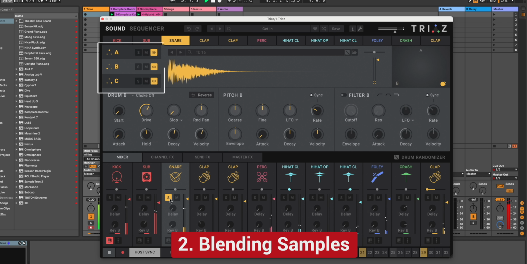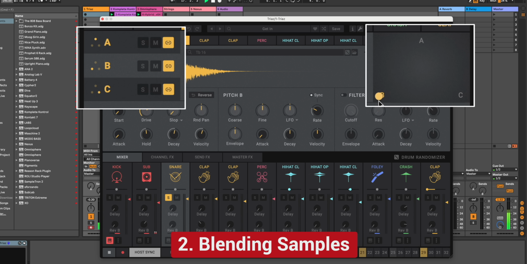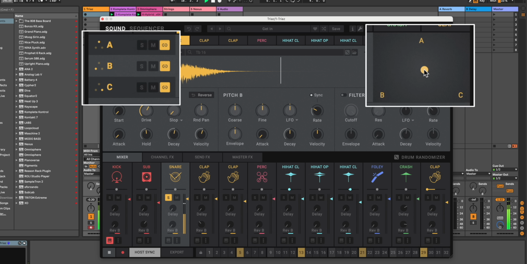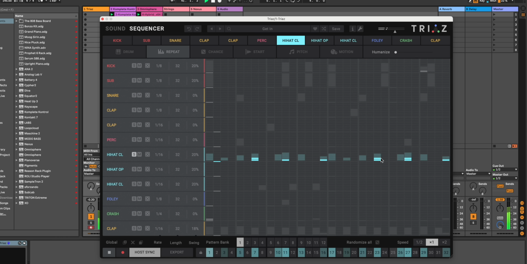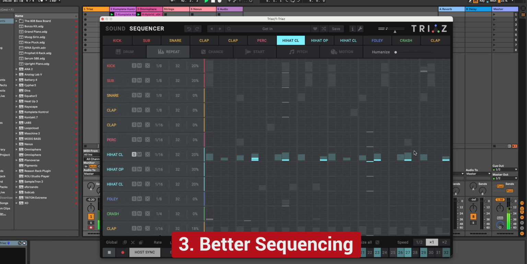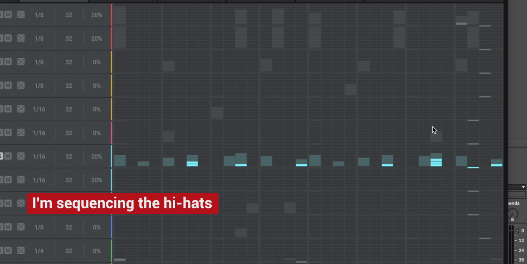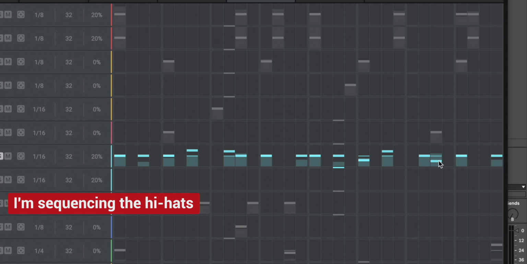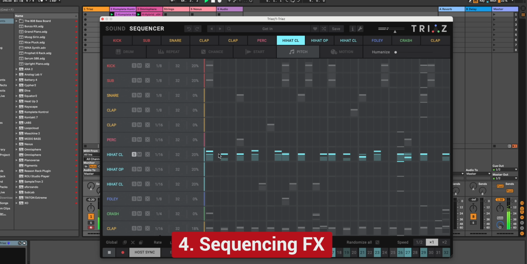Second, you can blend 3 samples into one using the ABC pad. This is another unique trick, and this is where Triaz gets its name. Third, where the real power is on the next page. You can fully sequence the drum pattern, and it's easy to add repeats or pitch changes to any sound you put in. You can even sequence the effects, which is really unique.